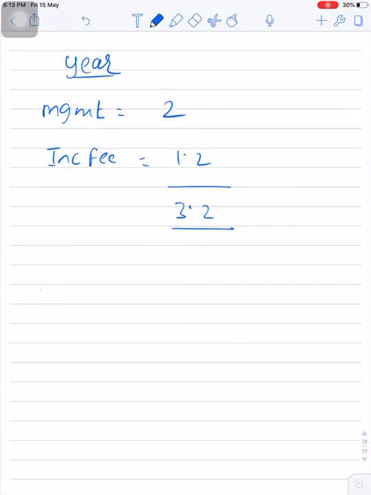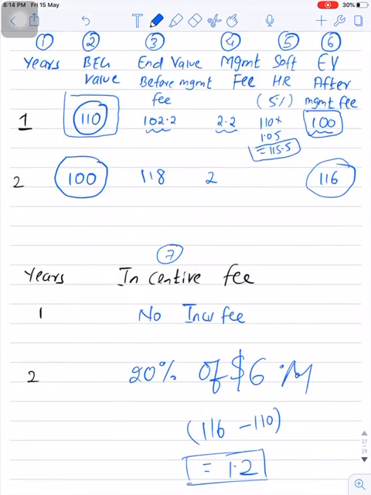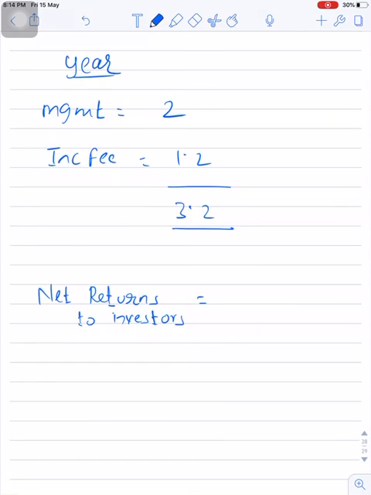Now we will also calculate the net returns to investors. Let's calculate for year 2 what is the net return. So as you can see the ending value is 118 million. Out of 118 million you need to subtract the total fees paid by fund. So this will give you the answer of 118 minus 3.2, 114.8.